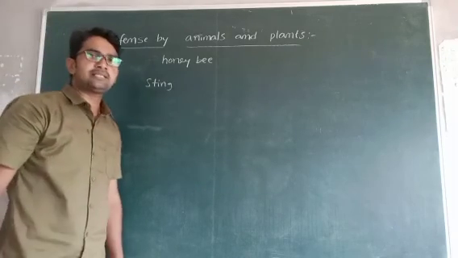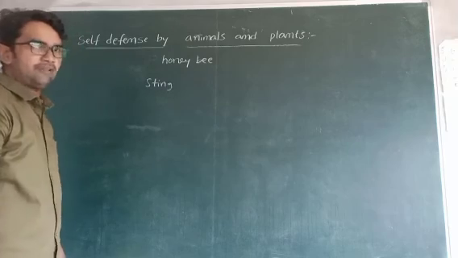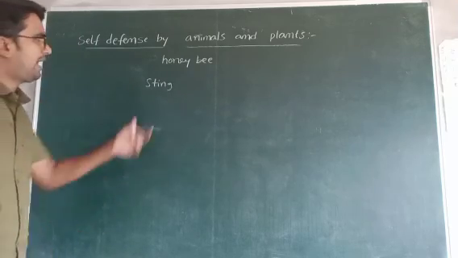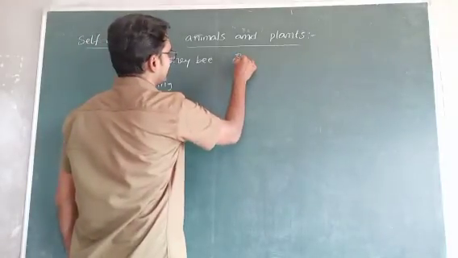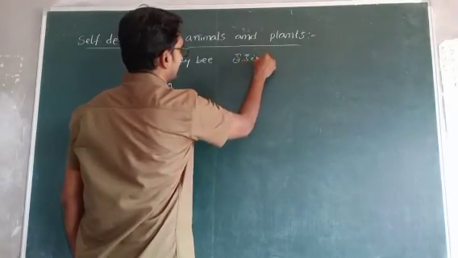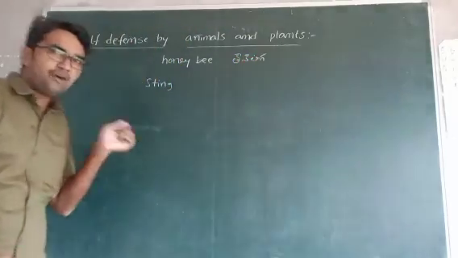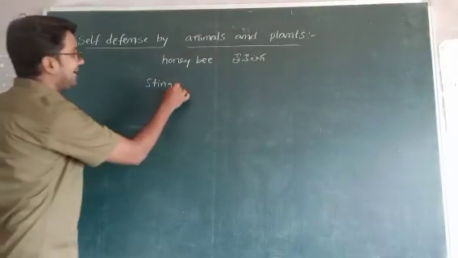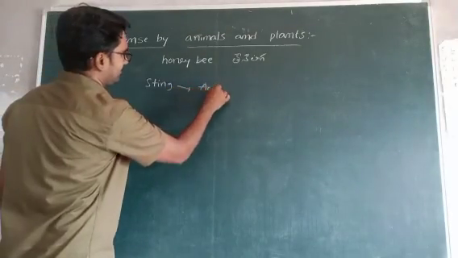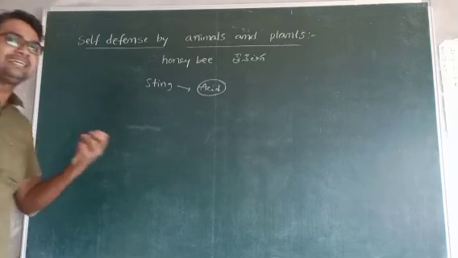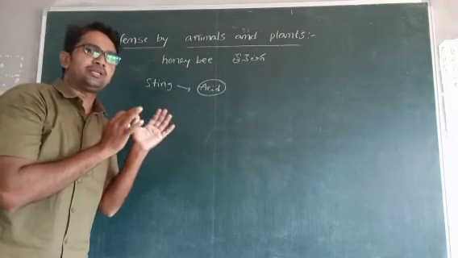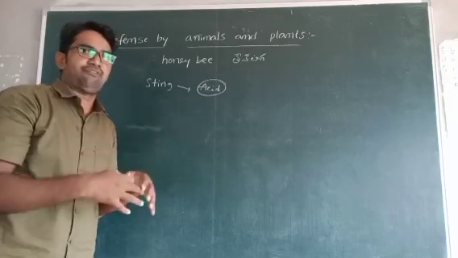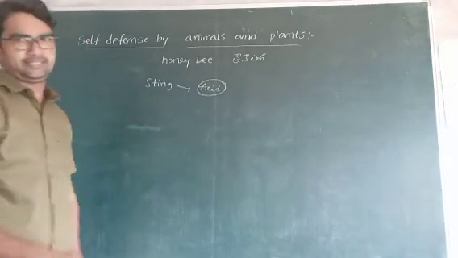Self-defense by animals and plants. Self-defense means we know that the honeybee, తేనెటీగ. The sting of a honeybee contains acid, that's why we feel irritation. So the honeybee protects itself by using stings.